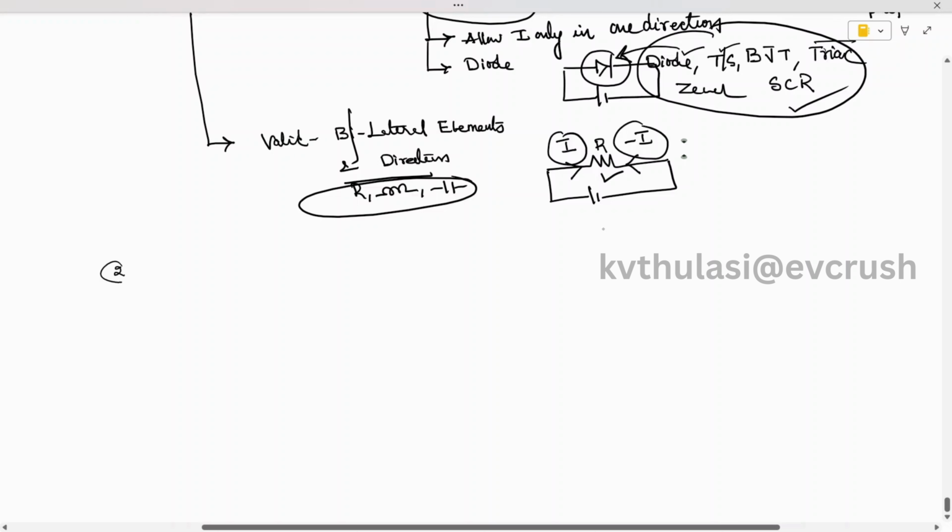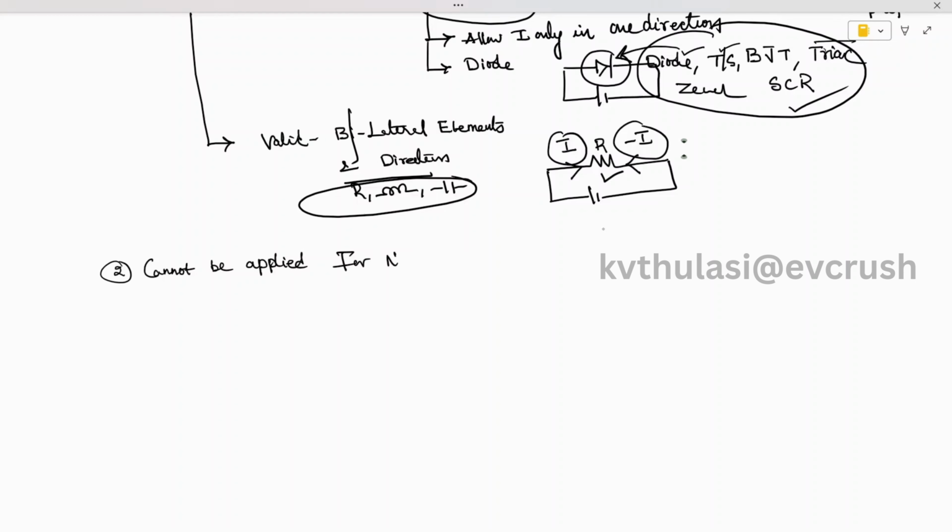Coming to the second drawback: Ohm's law cannot be applied for non-linear elements. We need to know what those non-linear elements are. They are similar to unilateral elements, for example the diode, transistor families, bipolar junction transistor, as well as the silicon controlled rectifier.